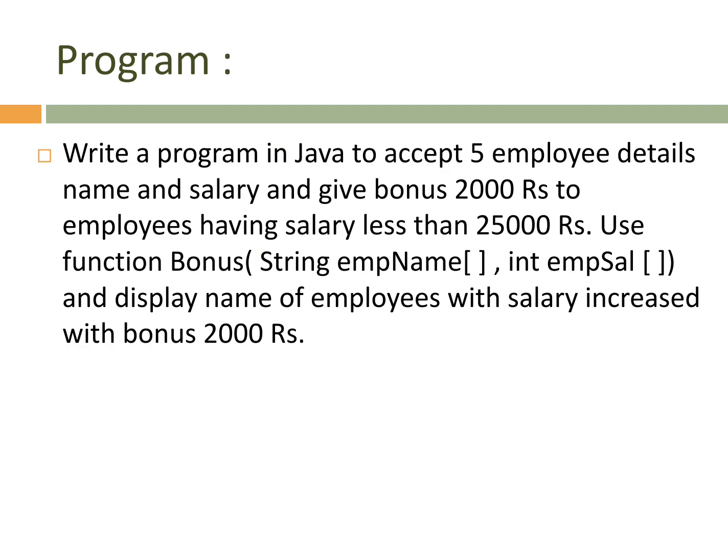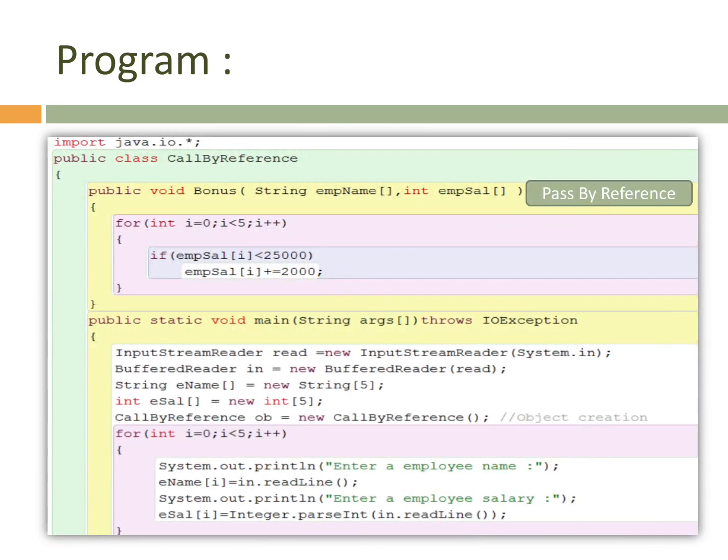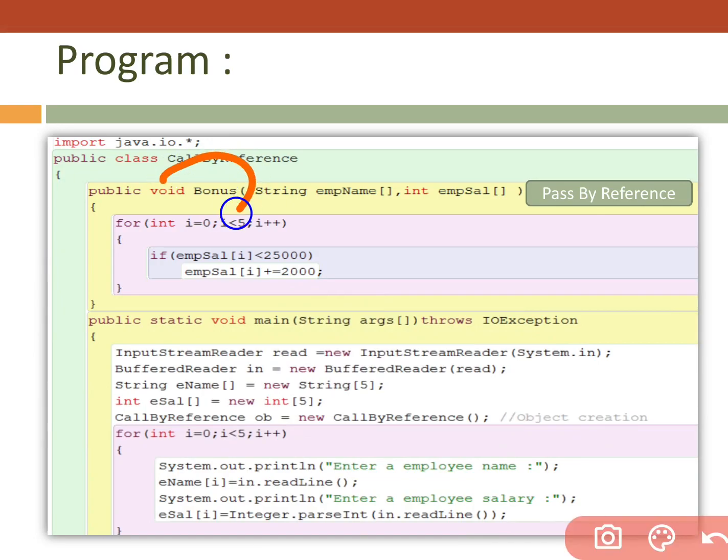I want to display these names in the main function so that you can see that actual parameter and formal parameter reflect to each other. Whatever we are doing, it reflects to each other. That's why I created all these things to show you. See, one function I had created, that is bonus. Class name is call by reference, and string employee name, employee salary.